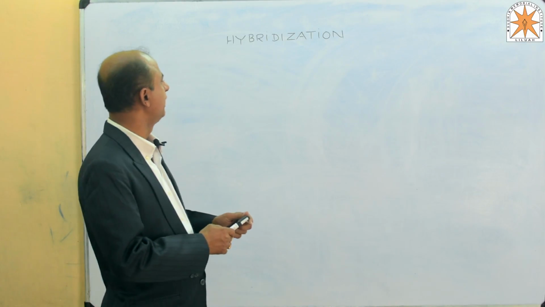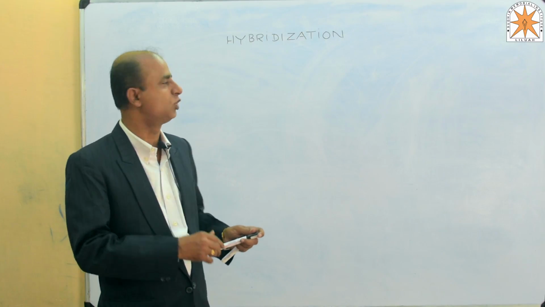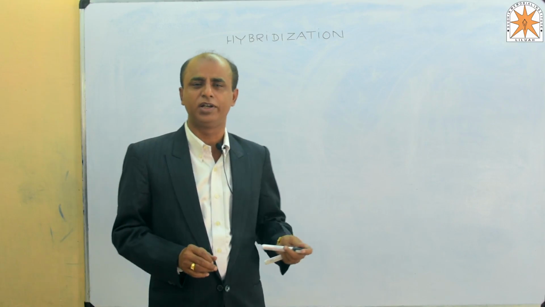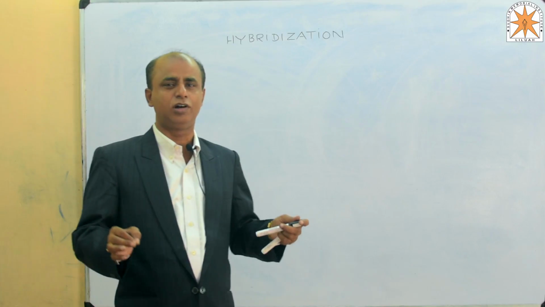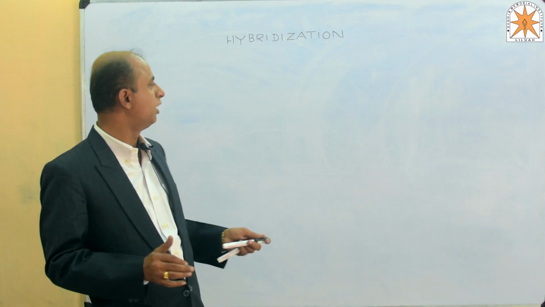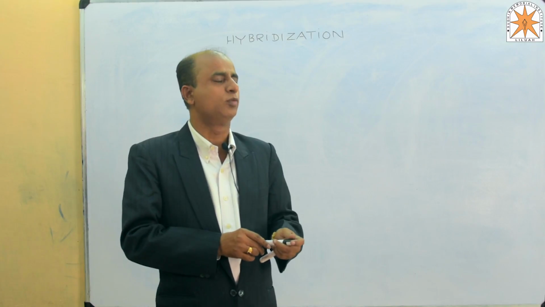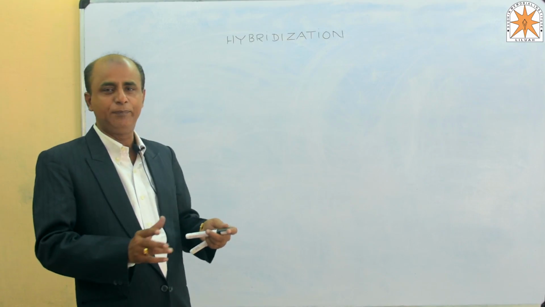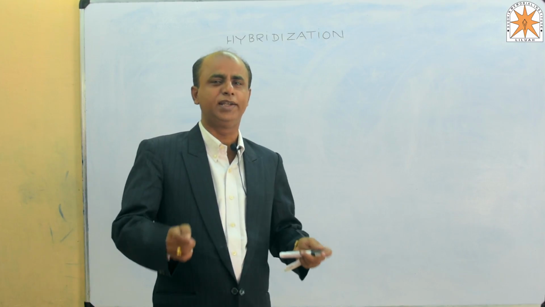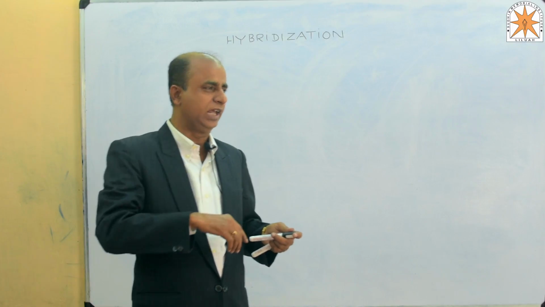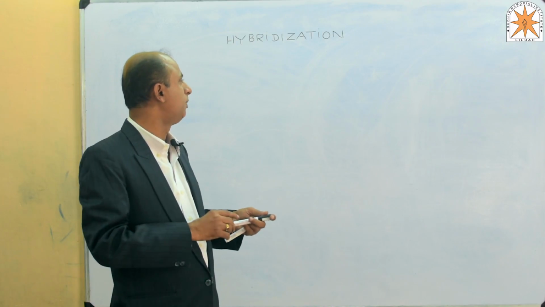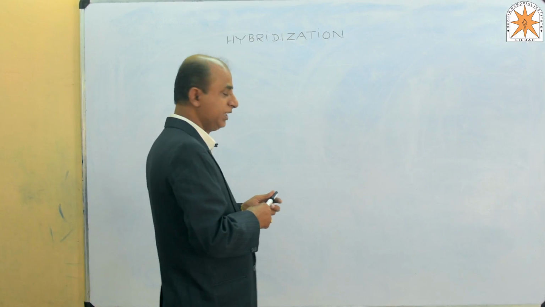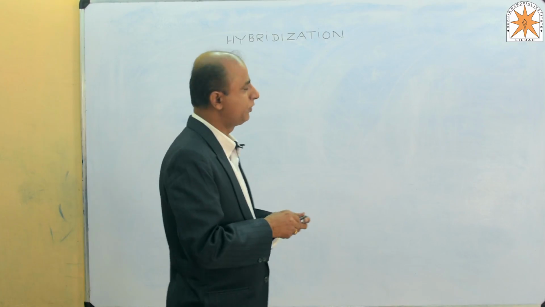I am going to explain the extremely important topic of chemistry, said to be hybridization. I have already explained that hybridization is nothing but the intermixing of energy of atomic orbitals, leading to the formation of equivalent energy level orbitals. After that, whenever overlapping takes place with the help of equivalent energy level orbitals with any other element, the bond formed becomes a sigma bond having similar strength. Hybridization is a hypothetical phenomenon. It is of several types.